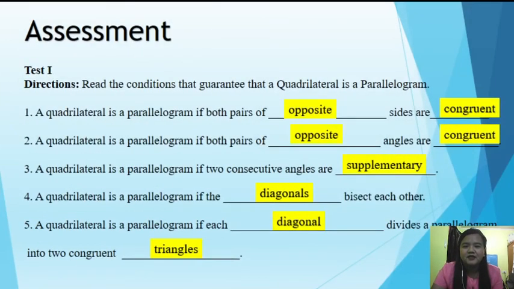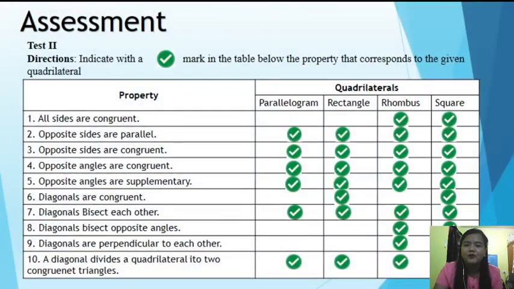Okay? So, assessment. So, the answers are opposite, congruent, supplementary, diagonals, diagonal, and triangles. For test 2, these are the answers. So, yung number 1, rhombus, square. Number 2, 3, 4, 5, all of the above. Number 6, rectangle and square. Number 7, all of the above. Number 8, rhombus, square. 9, rhombus, square. 10, all of the above. Okay. I hope na mataas ang makukuha natin.